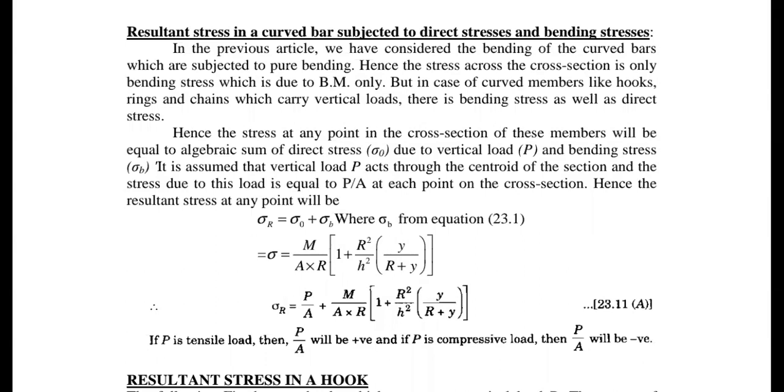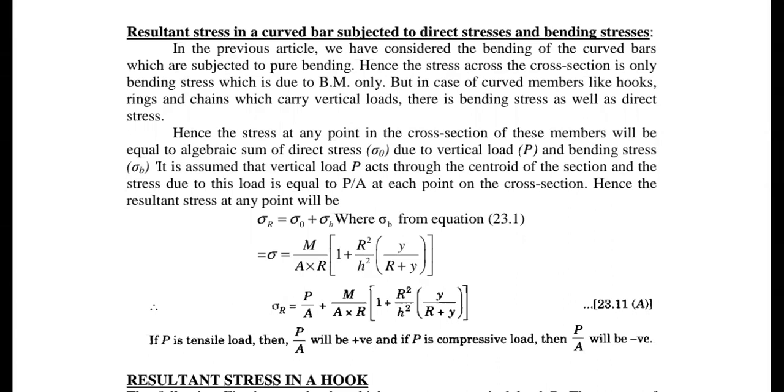Anyway, so the final resultant value will be P by A plus M by A into R of 1 plus R square by H square into Y by R plus Y. So this is your final equation. This is the only thing you will observe. The difference will be observed only at this point. The remaining things are common.